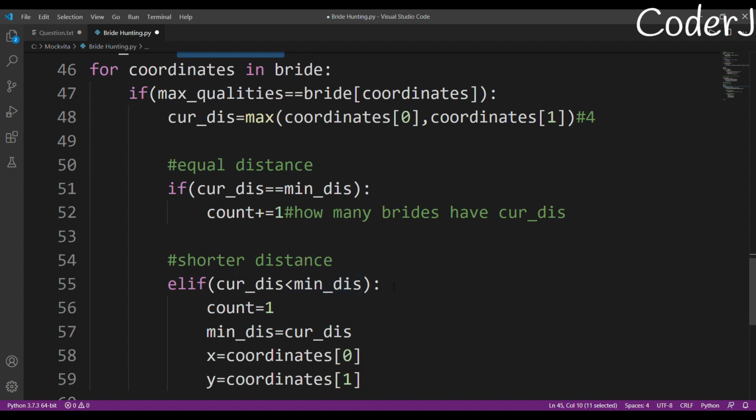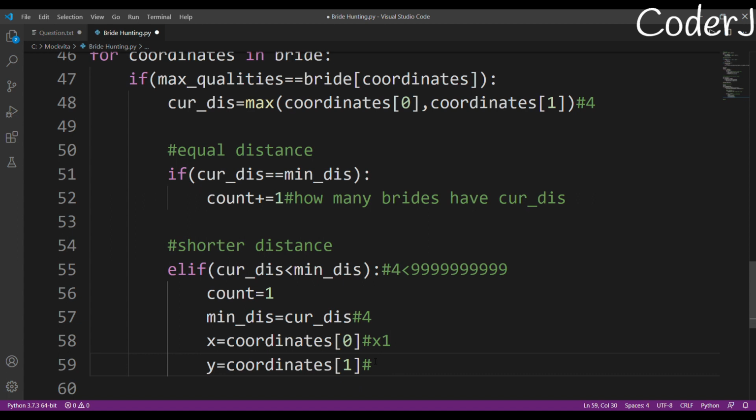Is the current distance smaller than the minimum distance? Yes, it is, because 4 is smaller than this value. So our count will become 1 now, and our minimum distance will become 4. Our x coordinate will become something, x1, and this will become something, y1. It doesn't matter right now.